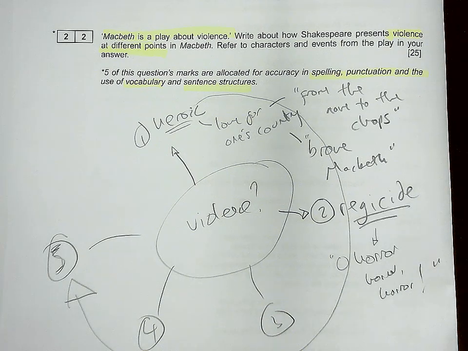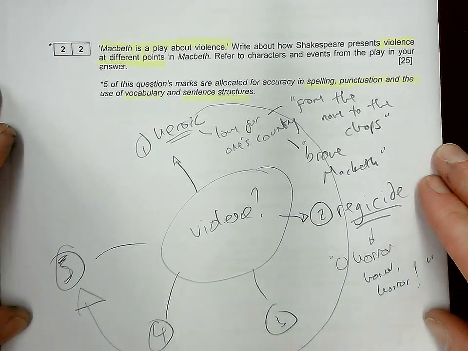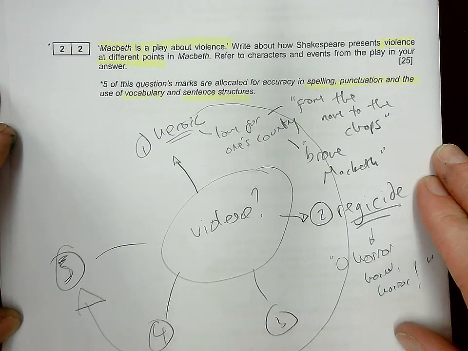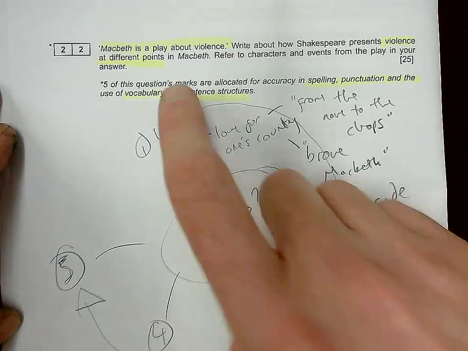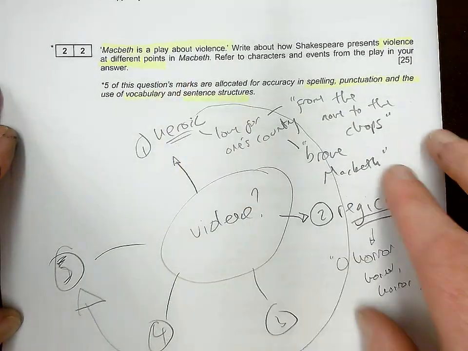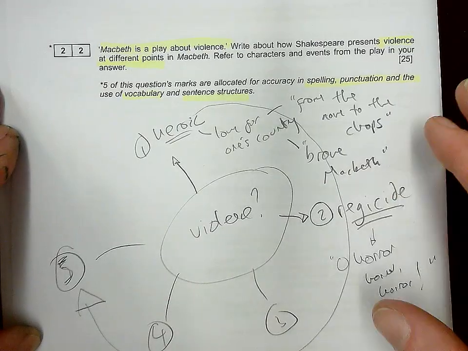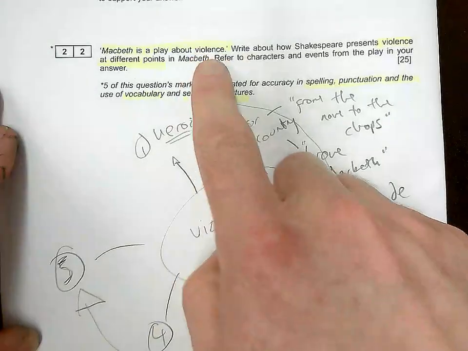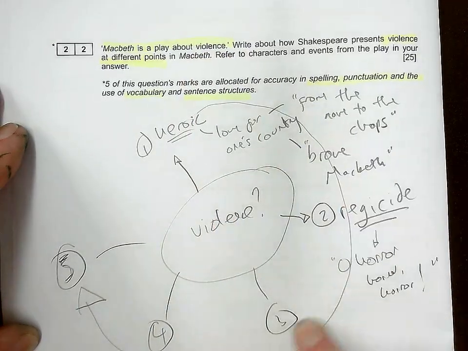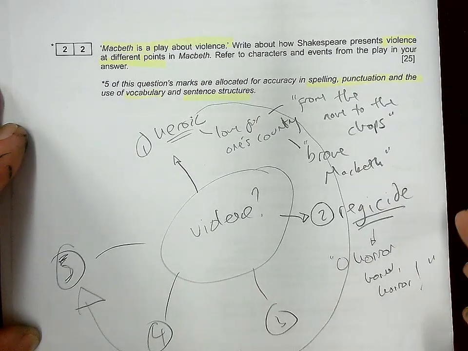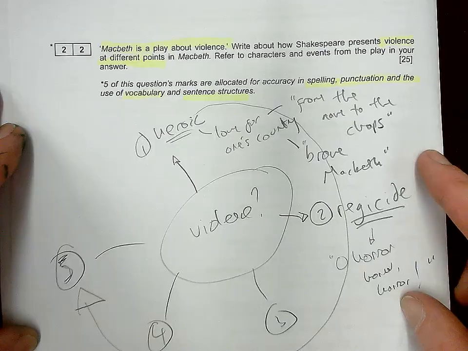In the last video, we thought about the first question in the Shakespeare part of the English Literature Paper 1. Then we thought about the second question, where you have to write an essay on a theme, or possibly on a character. In 2018, the theme was violence, and we began to plan an essay on violence. Now I'm just going to show you an example of a model paragraph.